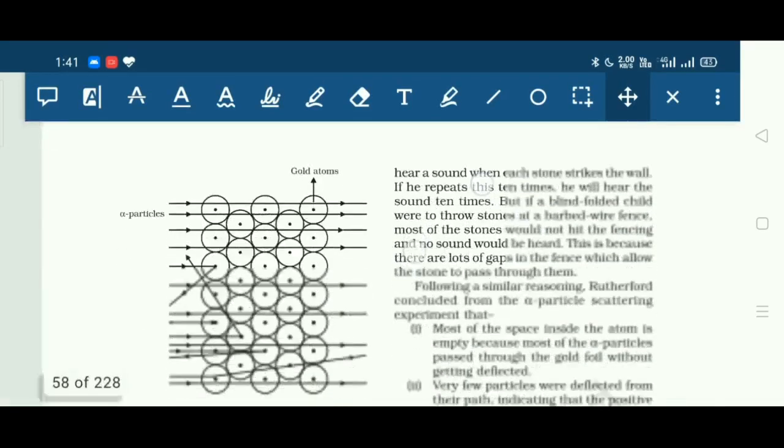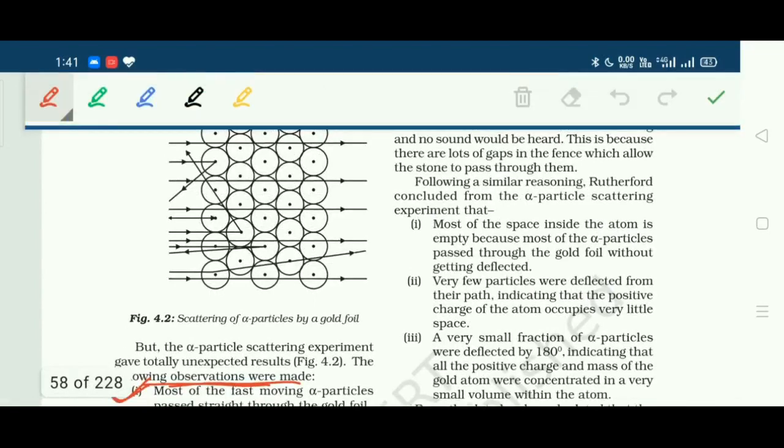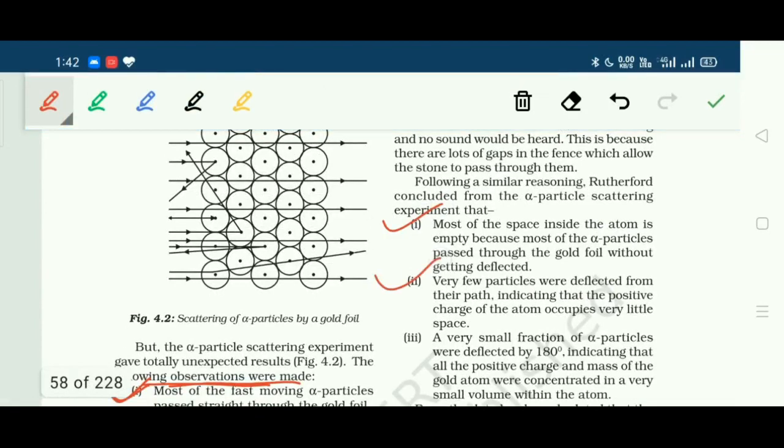On the same page, in the second column, are the three conclusions that he drew from this experiment. Most of the space inside the atom is empty, because most of the alpha particles pass through the gold foil. Very few particles were deflected, indicating that positive charge occupies very little space.